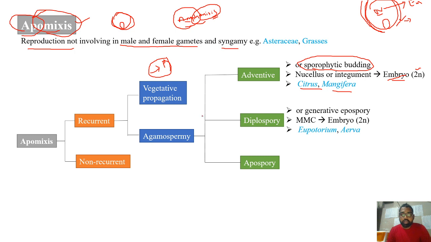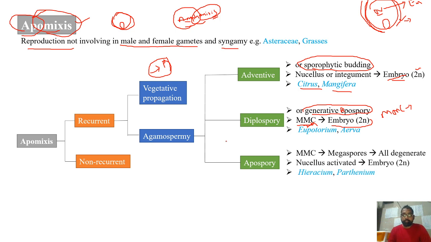And in the case of diplospory, normally the megaspore mother cell will undergo reduction division and it will produce the megaspores. Megaspores will develop into the embryo sac. But here megaspore mother cell directly develops into embryo. So as the megaspore mother cell is diploid, the embryo developed will be diploid only. So no fertilization, directly megaspore mother cell developing into embryo. Such kind of development is also called generative apospory. This you can see in the case of Eupatorium and Erva.